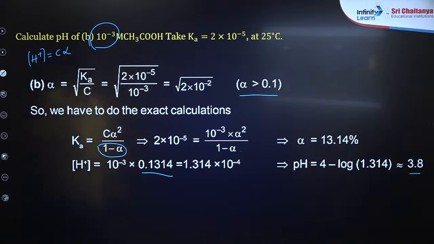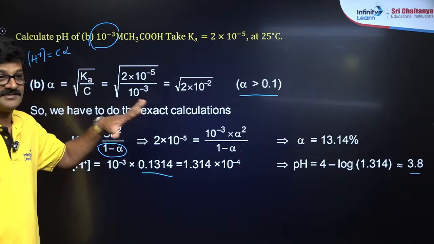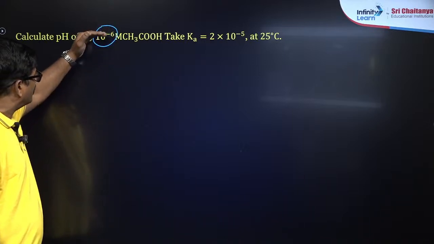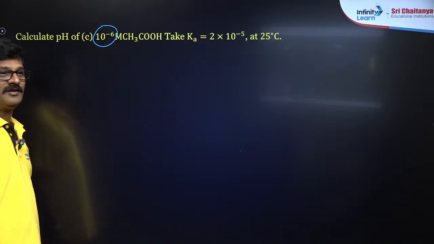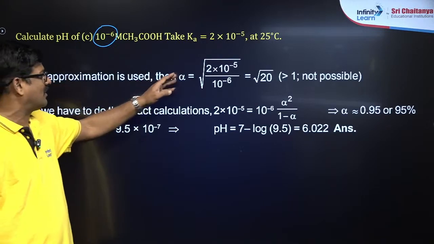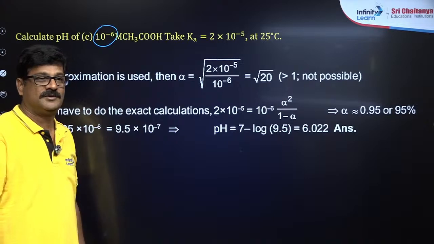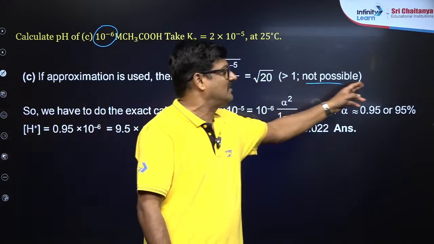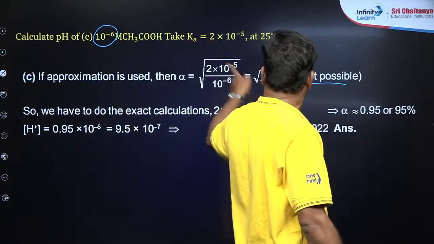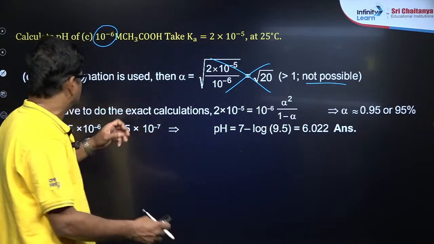Now I just want to decrease the concentration, make it 10⁻⁶. Various strategies. 10⁻⁶ और कम किया, so ताकि आपको मिलेगा, if approximation is used then alpha is equal to root of Ka by C, so root 20. So alpha cannot be greater than 1 for any electrolyte, which is actually not possible. So this value is not valid. So we have to do the exact calculation.